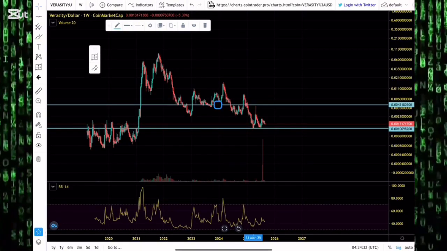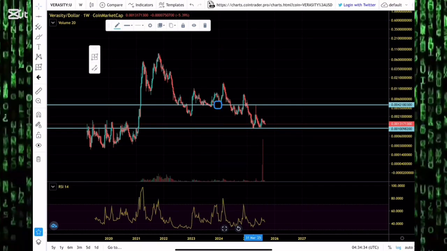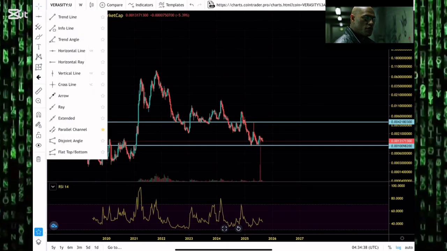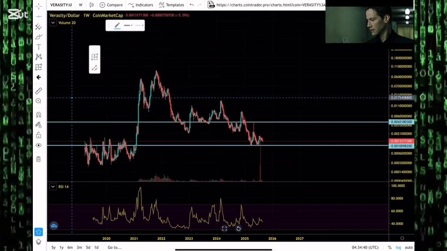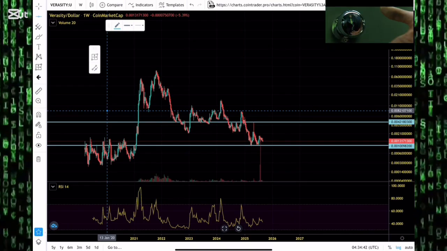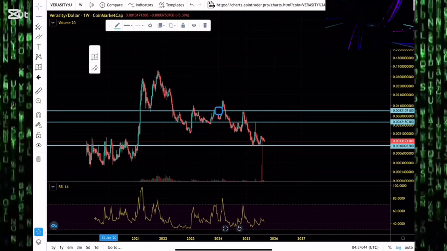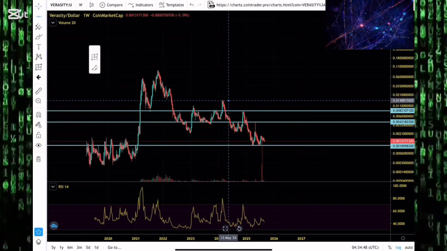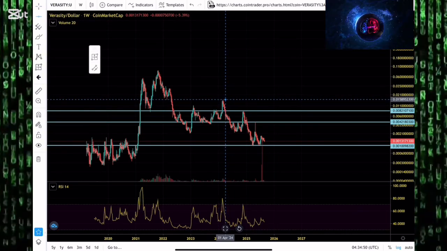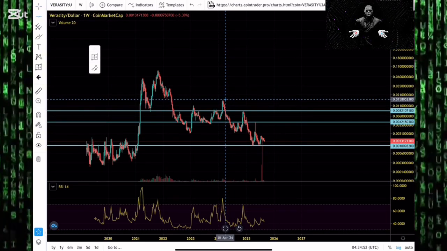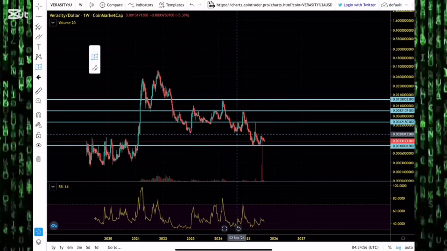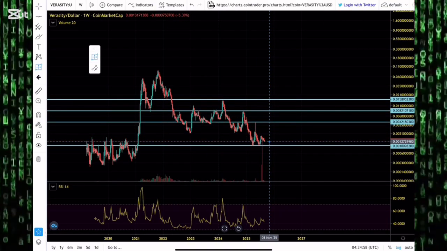that is called an alt season. Now, with Verasity trading around the $0.0013 level, I would expect us to first find resistance around $0.0042. And because of how alt-season pumps come, I would expect us to clear that resistance, clear the $0.0082 level. Where I see us finding a lot of difficulties is when we get to as high as the $0.0158 region.